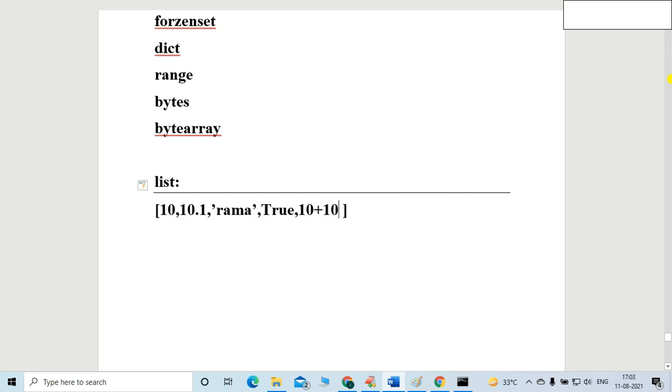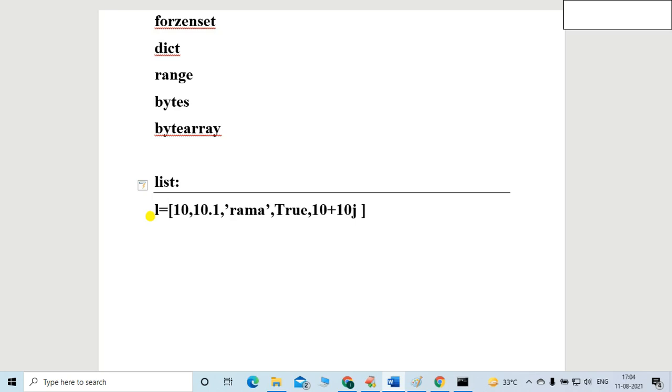Any fundamental data types you can take together or individually. That is possible in the case of the list. A list can be represented by any variable.